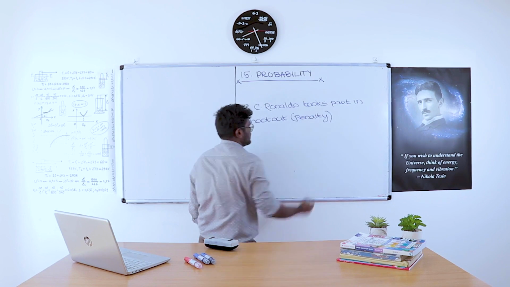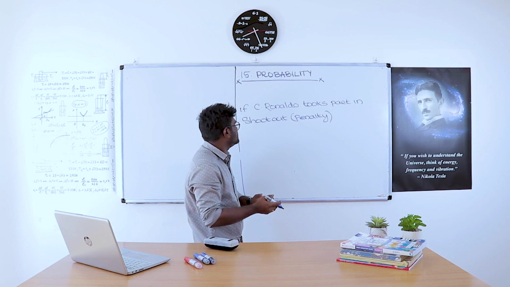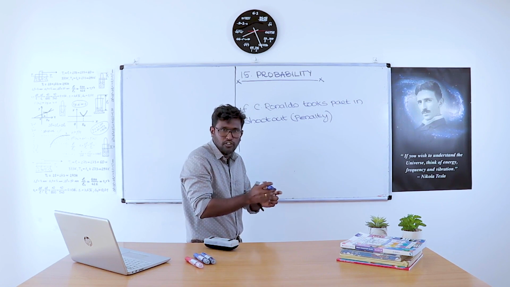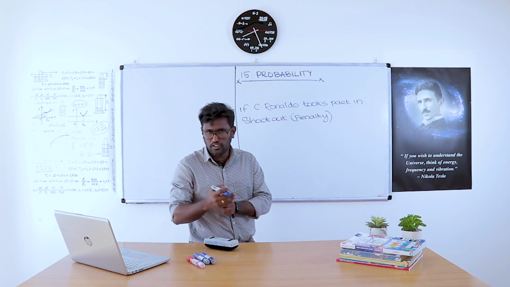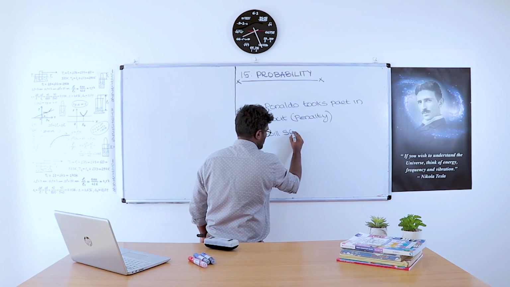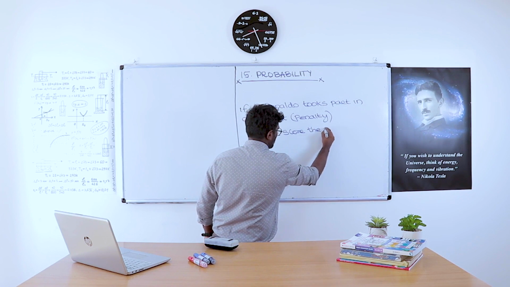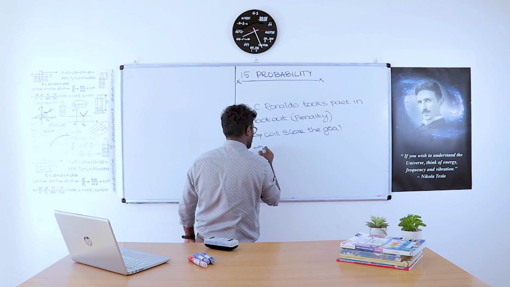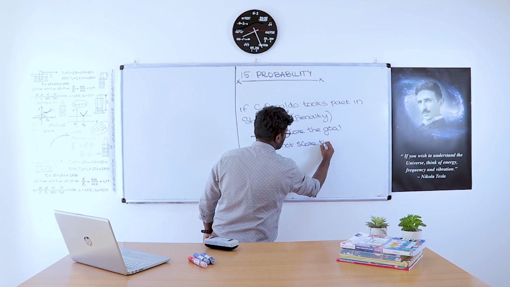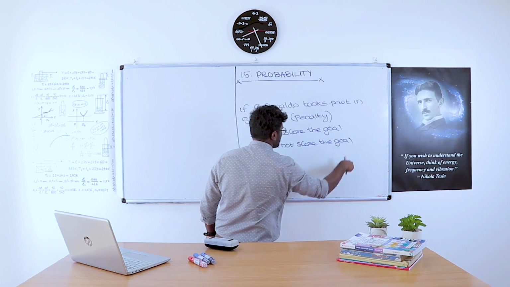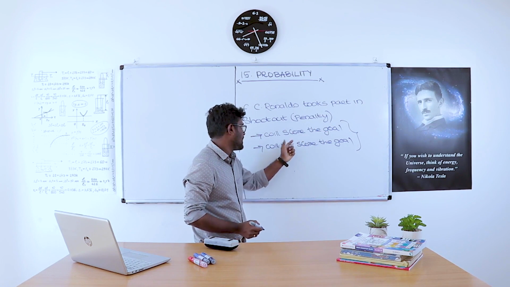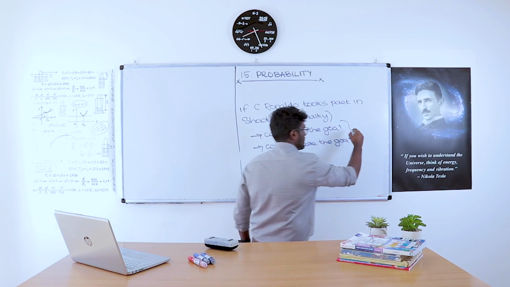With respect to a match played by Cristiano Ronaldo, there is a chance that Cristiano Ronaldo will score the goal and will not score the goal. We don't know what happens next. So there is a probability that he scores the goal or he may not score the goal. That is simply called probability.